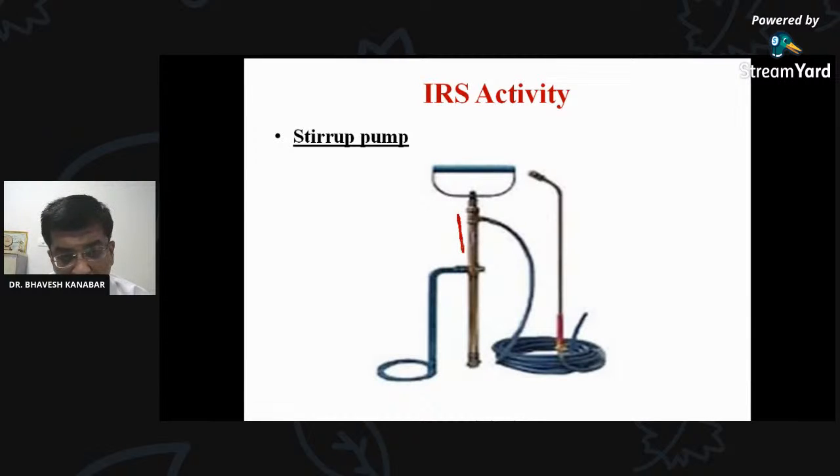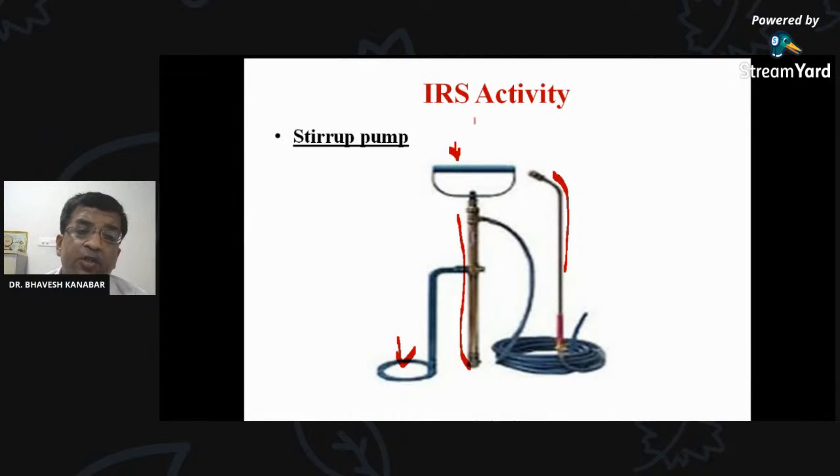This part is the barrel. This barrel is to be kept into that bucket. Then this is the foot piece, which is to be supported with the foot, and this is the long tube into which the suspension will come, and this is the nozzle. And this part is like, in the case of our injection, the plunger.